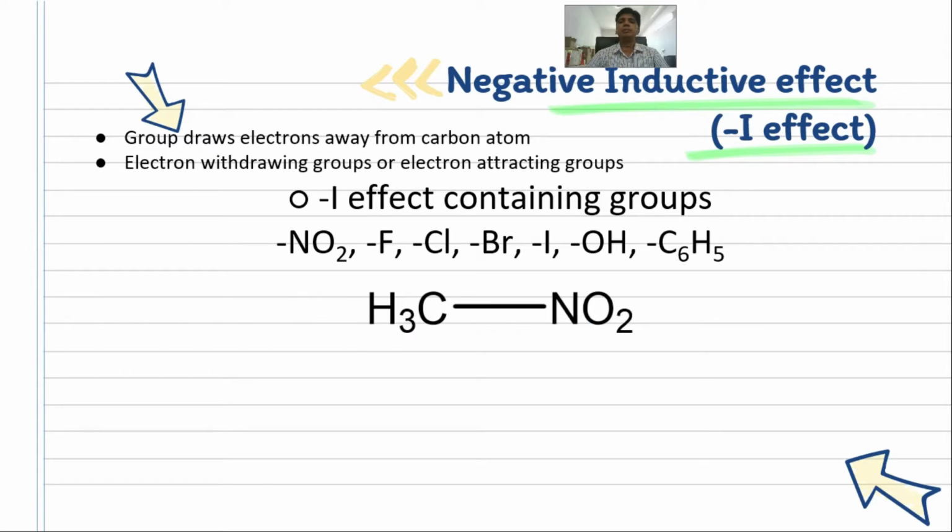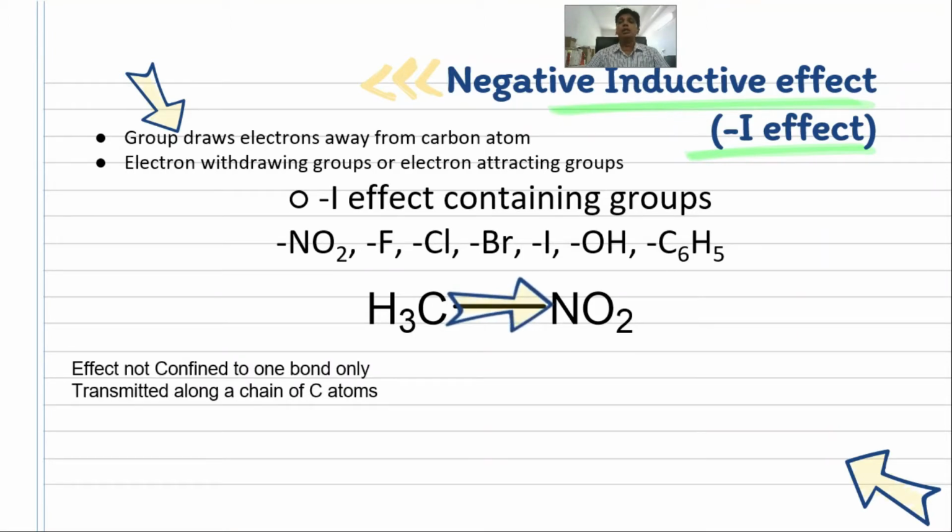Let us take an example of nitromethane. Here, the nitro group has a tendency of withdrawing electrons towards itself. So, the bond pair electrons will be shifted towards nitrogen and away from the carbon. Now, this effect is not only confined to that particular carbon to which that particular group is attached. It is transmitted along the carbon chain.